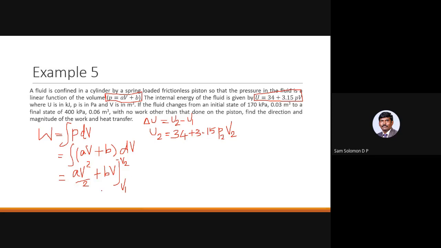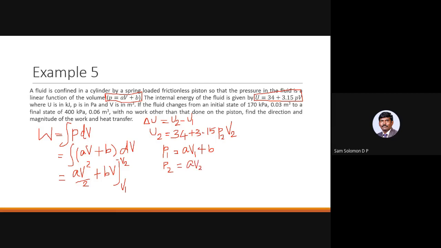Okay, so you have to substitute the values of the pressure and volume in the state points 1 and 2. So you have to write P1 equal to A V1 plus B, and P2 equal to A V2 plus B. Substitute the values of the pressures P1, P2 and the volumes V1 and V2.